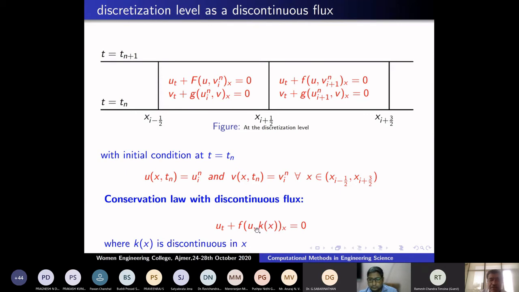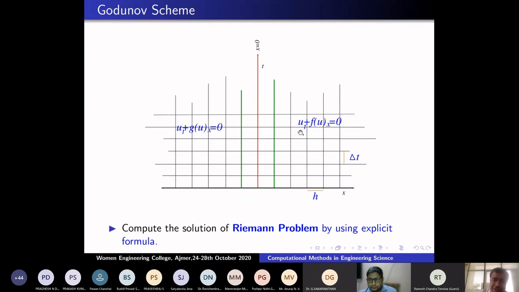So it is something like a heterogeneous media. The problem is heterogeneous. Here is one conservation law, and here is a different conservation law, separated by an interface. Now how to compute a numerical scheme on this interface? You don't know whether to take G or whether to take F.